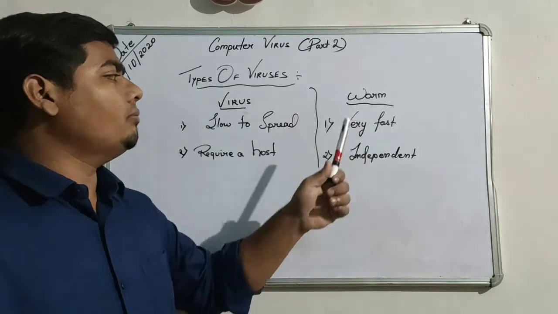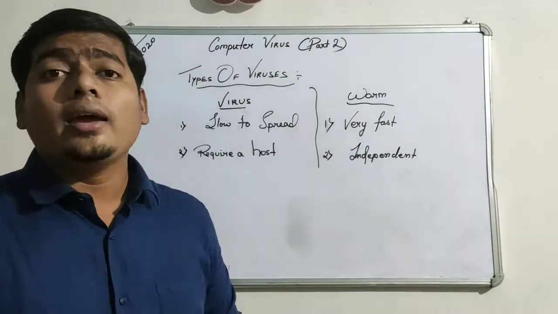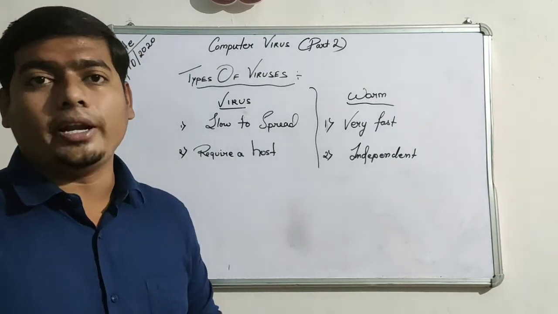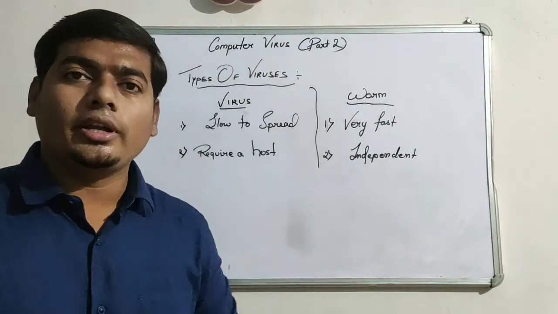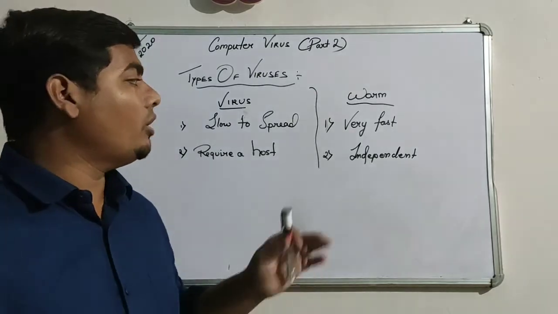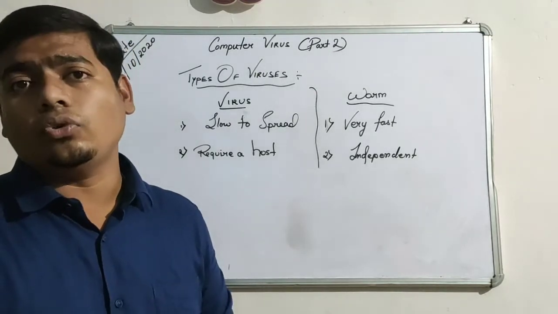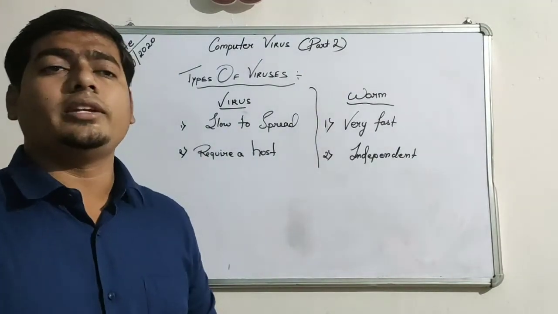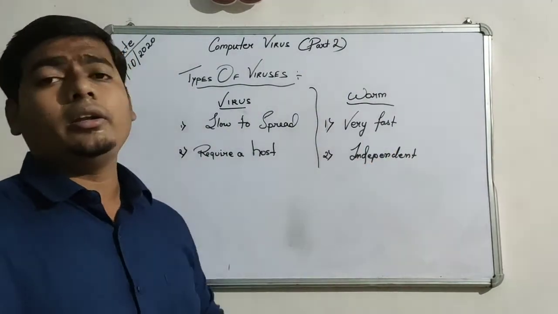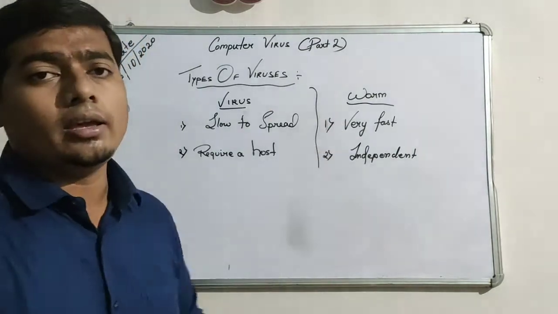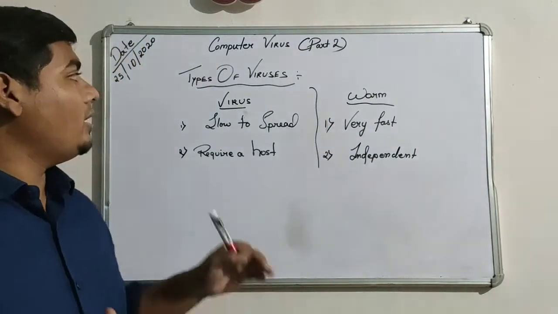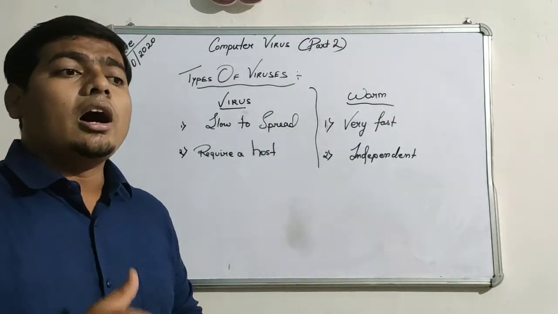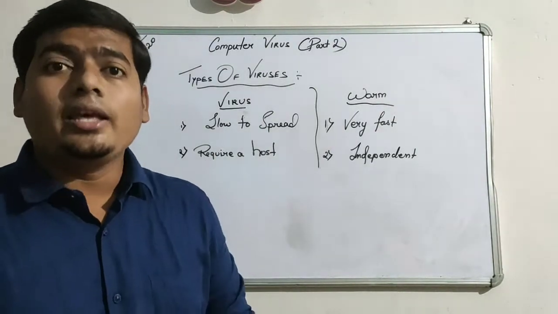Same way, a worm is independent. Worm is independent. A worm does not require any host to spread. It spreads by its own. It doesn't need any help from any file or folder or device. It will go on its own, and that's why it is an independent virus or worm, we can say.